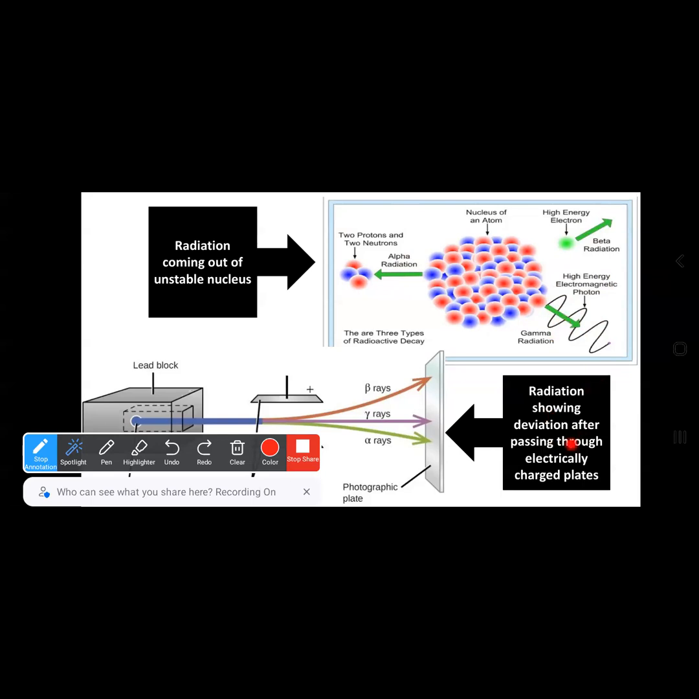Radiation showing deviation after passing through electrically charged plates. Earlier also we saw this activity, the experiment in which the radiation gets deviated on passing through these two electrically charged plates.